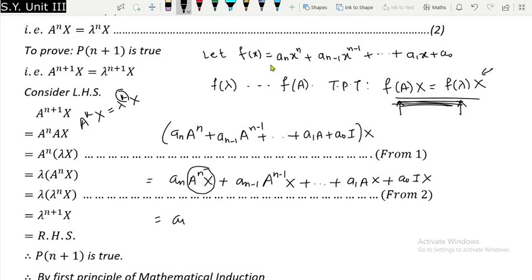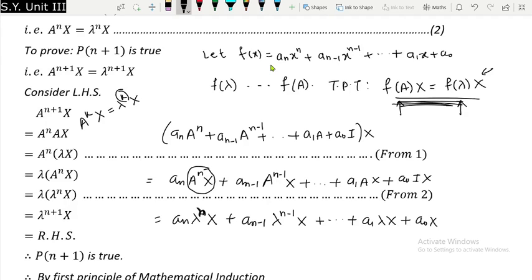So this will be equal to a_n lambda raised to n x plus a_(n-1) lambda raised to n minus 1 x. This will be continued, plus a_1 A x is a_1 lambda x, plus a_0, and I multiplied by x is going to be x.